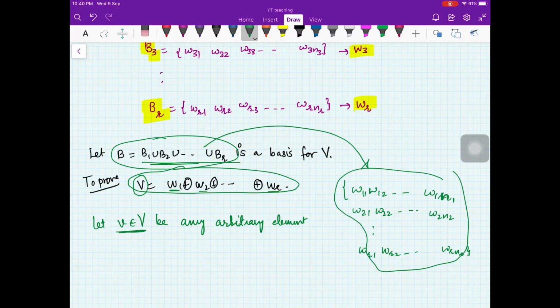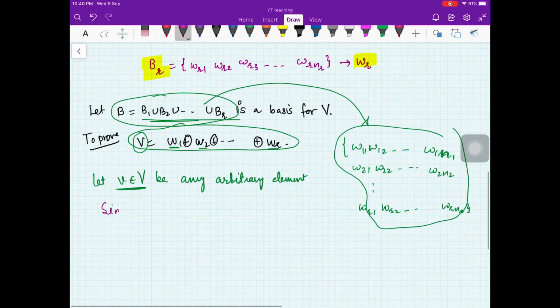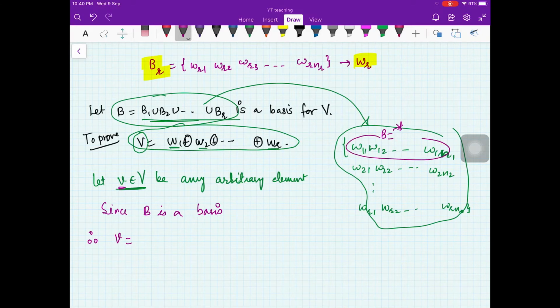You are claiming that this is a basis, and here you are taking an element of V. Since B is a basis, you can write v as a linear combination of these elements.